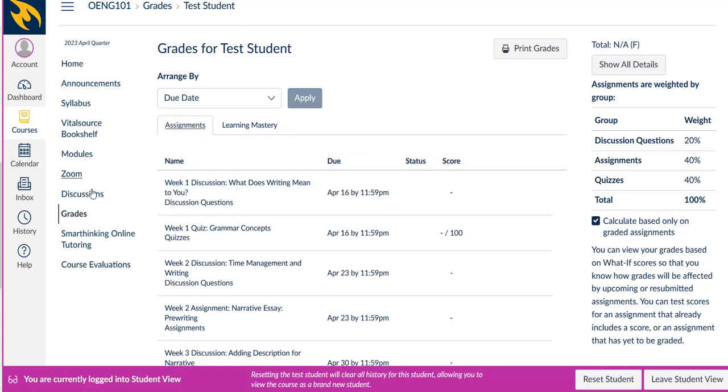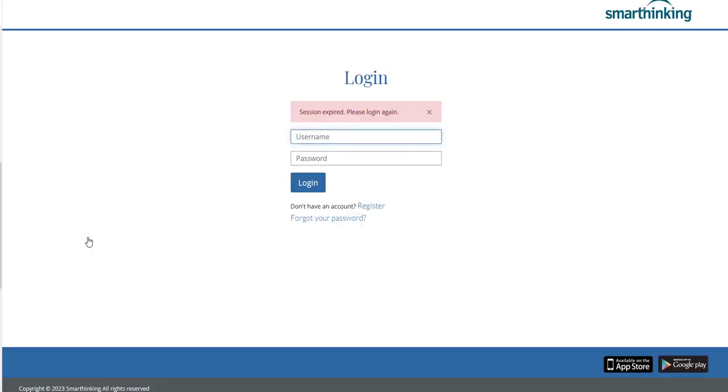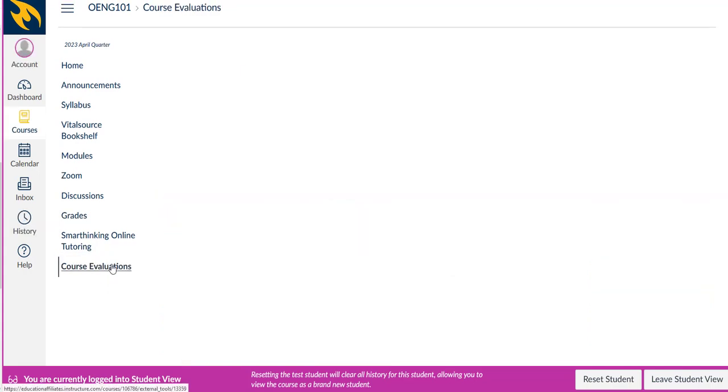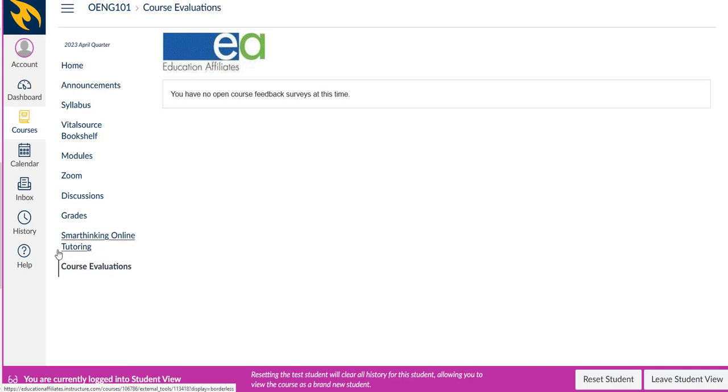So always look under grades to keep track, to make sure that you've done all of your assignments. So here you have your assignments, and if you're having trouble and you want to go to Smart Thinking, you can go to smartthinking.com, and then you would log into Smart Thinking in order to get extra help. Course evaluations, okay, so there's nothing here.